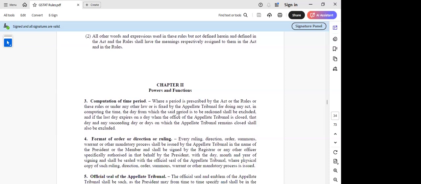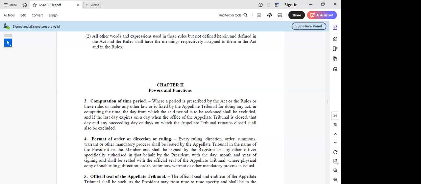Continue, madam. Yes, sir. And only one more point, this is to be deleted, and also one more, they have also referred to 'under any other law'. So this is also one more discussion point. Anyway, we are not considering this rule because this is not applicable for online appeals. So then the next part is format of order or direction or ruling.